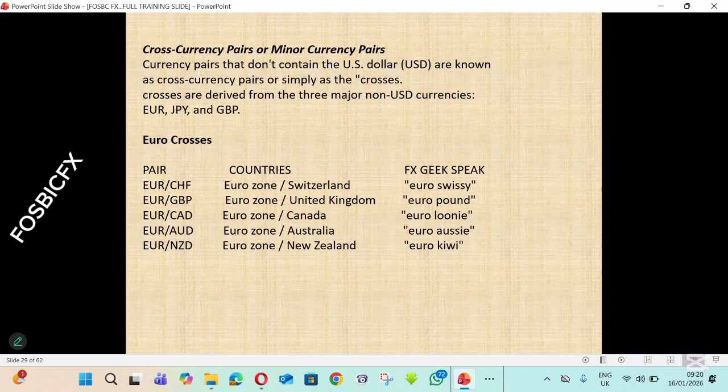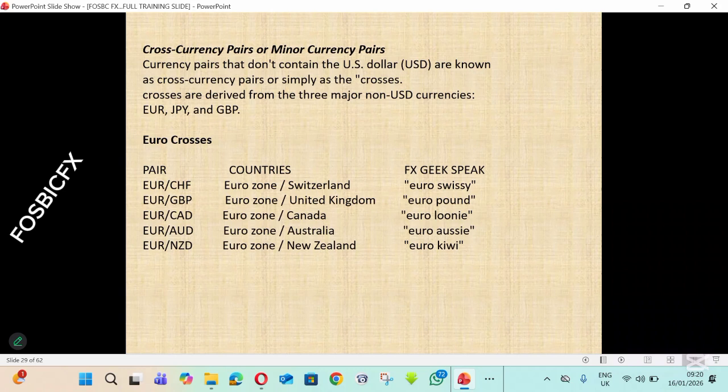These currency pairs are derived from 3 major non-USD currencies, and they include the euro, Japanese yen, and British pound. Now we have 3 classes of crosses.